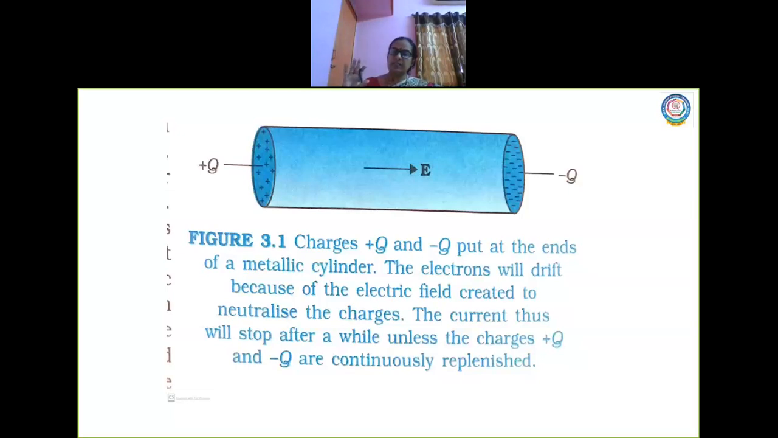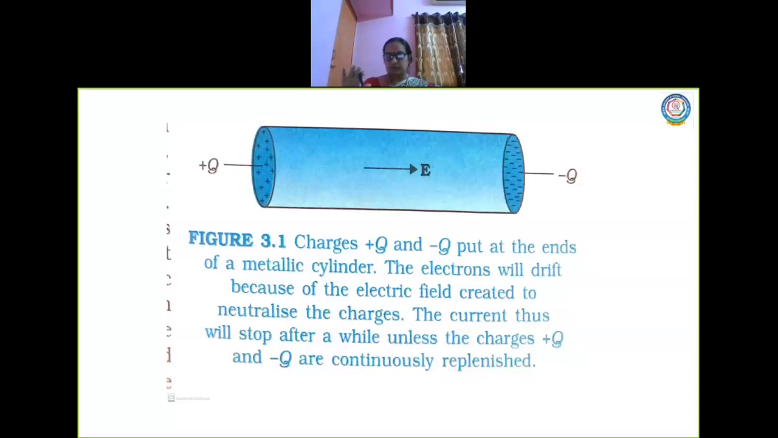But there will be current existing only for a very small amount of time. Why? Because I have taken only a little amount of positive charge and negative charge. So when the electron starts moving, it starts neutralizing. So there will be a flow of current only for a short time. Yes or no? So there will be a current for a very short while and no current thereafter.